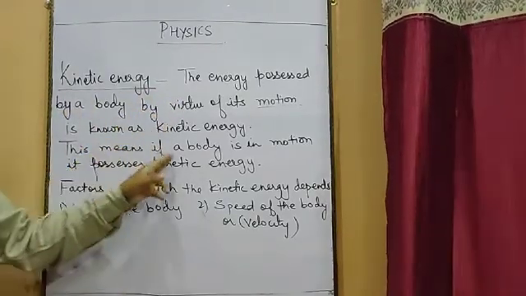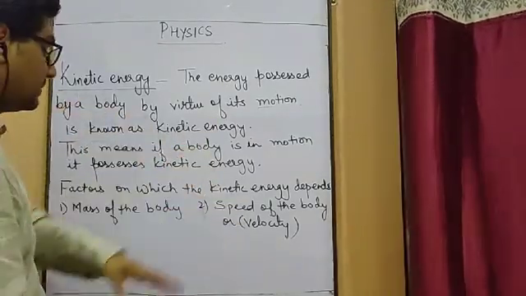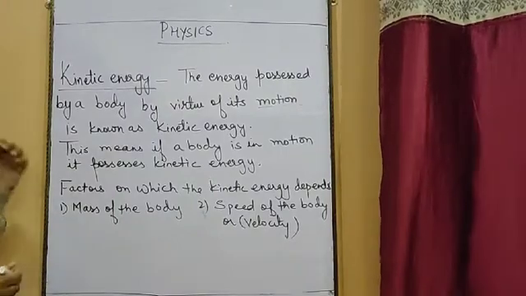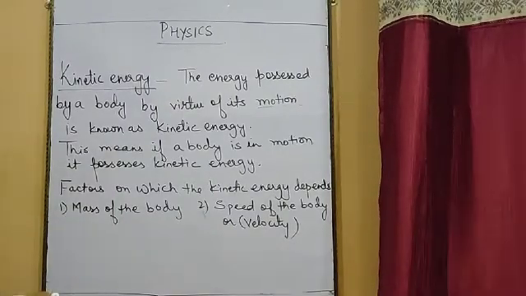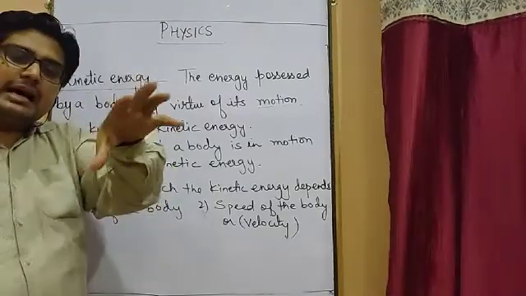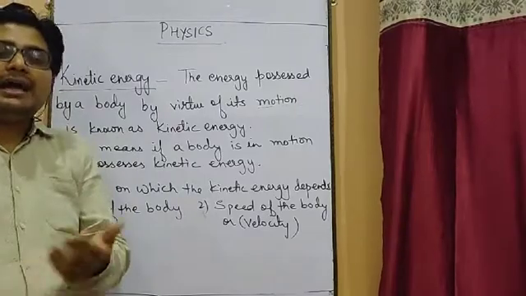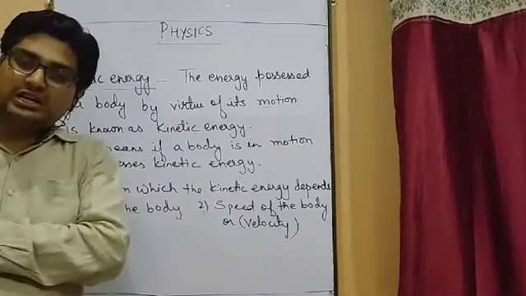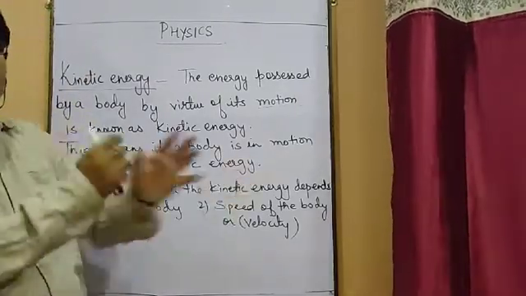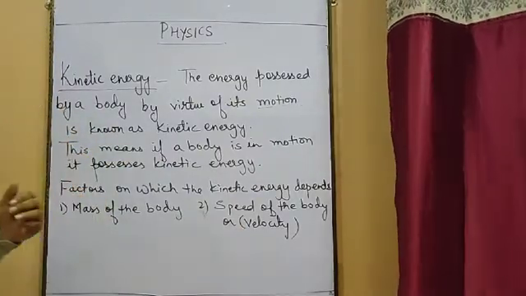This means if a body is moving from one place to another place, then it will possess kinetic energy. When the body was placed at some position, that means if the body was at rest, at that time it had potential energy. But when the body started moving from one place to another place, then it will have kinetic energy.